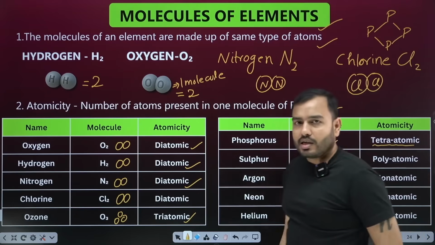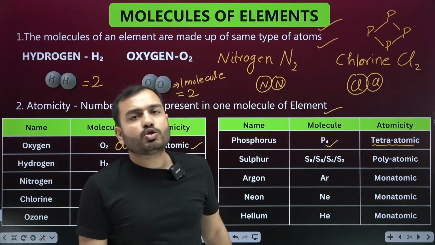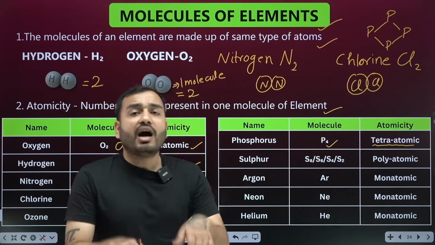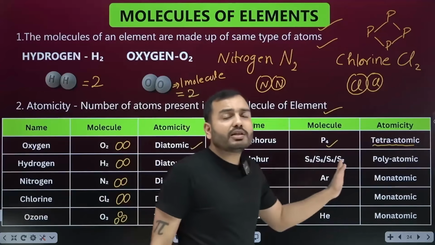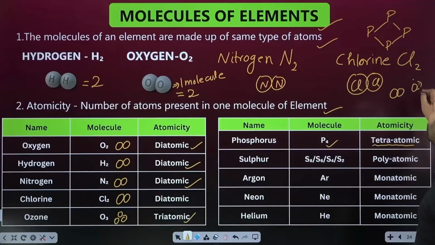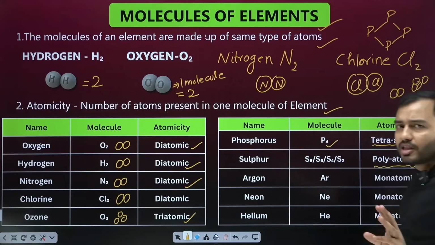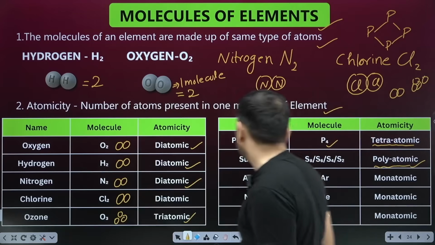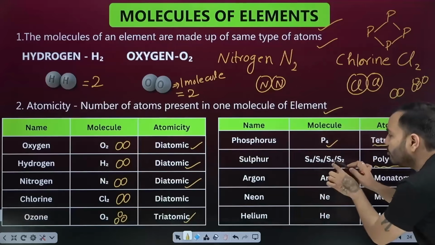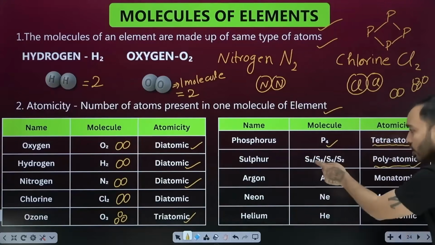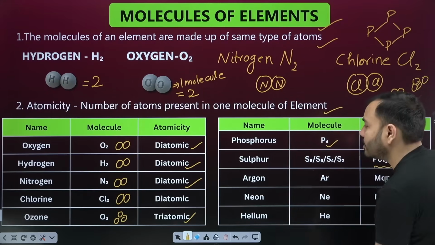Sulfur, beta, this is very different. 2 atoms stick together, S2 is formed. 4 atoms stick together, S4 formed. 6 atoms stick together, S6 formed. 8 atoms stick together, S8 forms. So it makes very different kinds of molecules. Sometimes only 2 sulfur atoms stick together, sometimes 4, sometimes 6. This is why we call this polyatomic. Poly means anything can happen: 2, 3, 4, 5. So it can be diatomic, tetraatomic, it can be hexa. Hexa means 6 atomic. It can be octa. Octa means 8. Octaatomic.